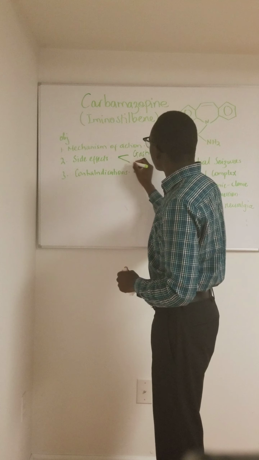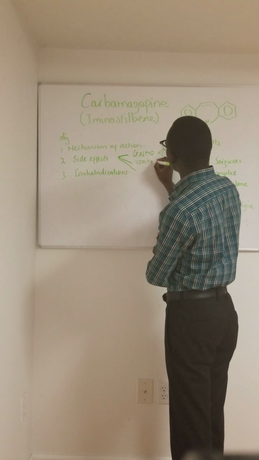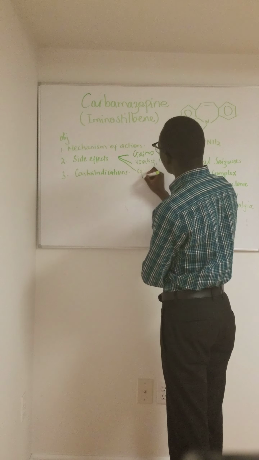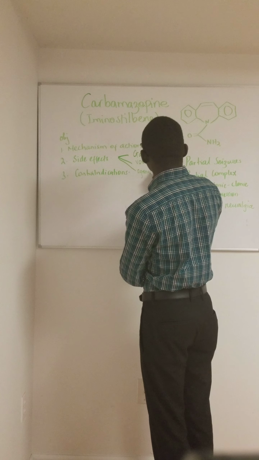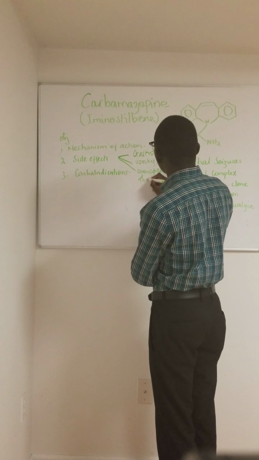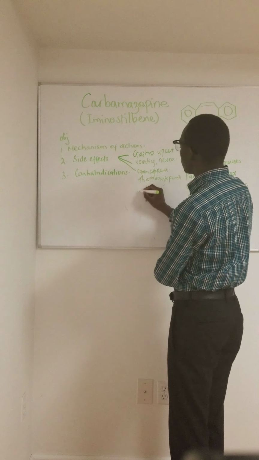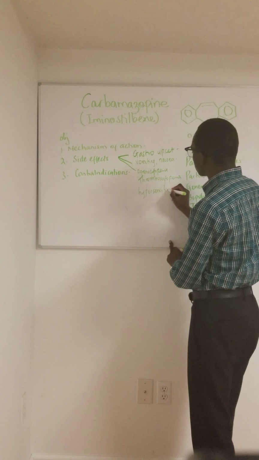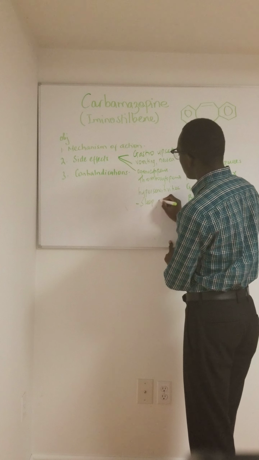Some other side effects seen with this drug are vomiting, nausea, granulocytopenia, thrombocytopenia, and then hypersensitivities, sleep, it induces sleep, dizziness.